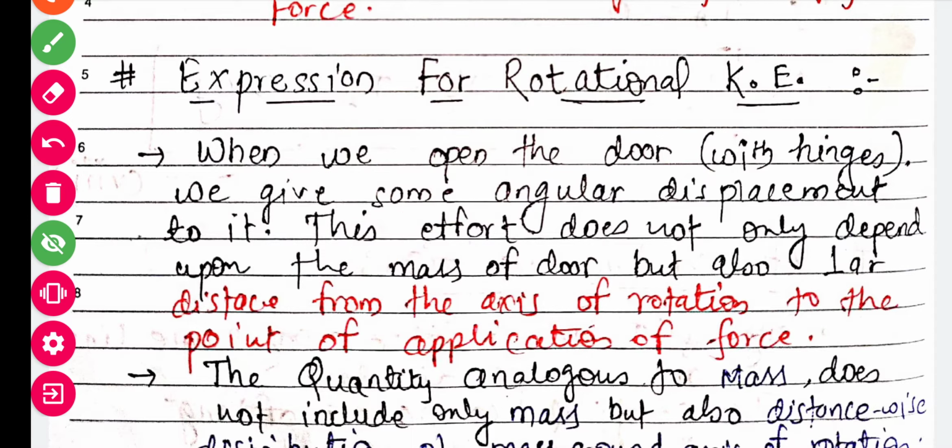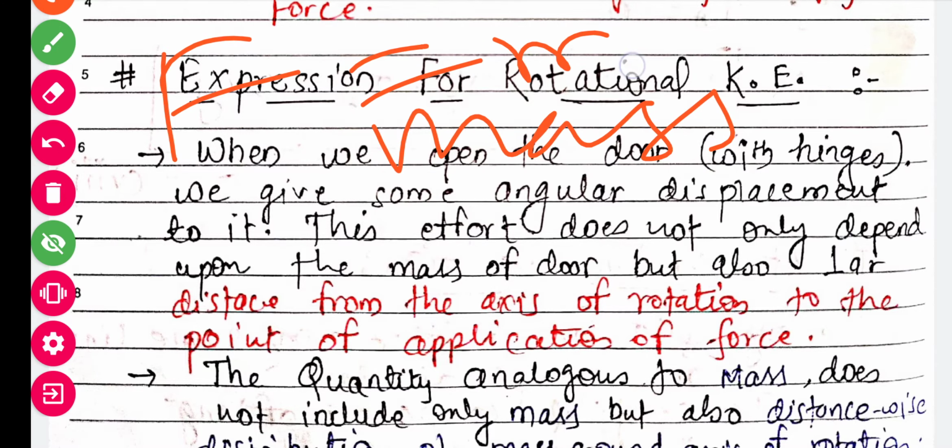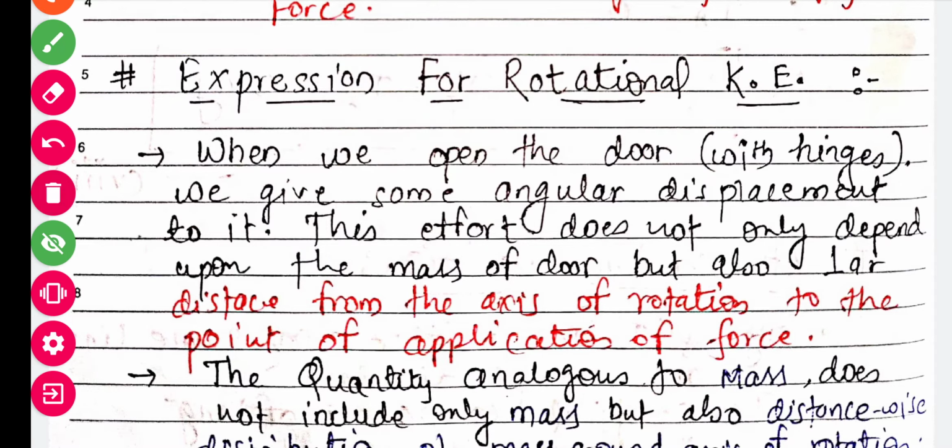The effort does not only depend upon the mass of the door. What kind of effort, what kind of force we are applying here, that does not only depend upon that mass. Because when we consider force in linear motion, it is nothing but mass and acceleration. But in rotational motion, torque, this effort, whatever the action is taking place, is not totally dependent upon the mass of the door, but also the perpendicular distance from the axis of rotation.